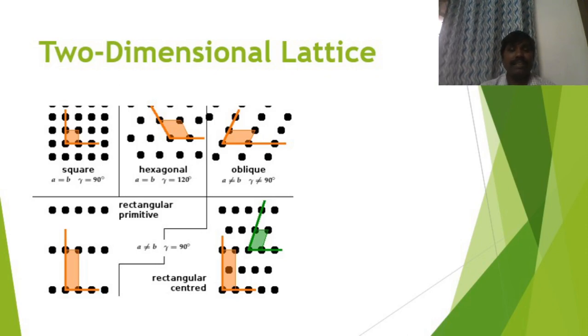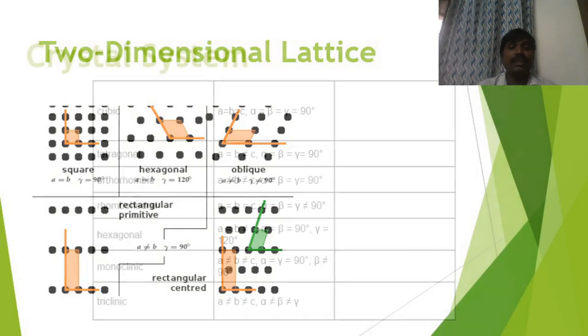Next, centered rectangle. In the centered rectangle and primitive rectangle, A is not equal to B. That's a known fundamental factor because both the sides of rectangle are unequal, very fundamental. So A is not equal to B. At the same time, angle between the sides should be equal to 90 degree in rectangle. So gamma is equal to 90 degree there. So these are the 5 two-dimensional Bravais lattices and its crystallographic parameters.